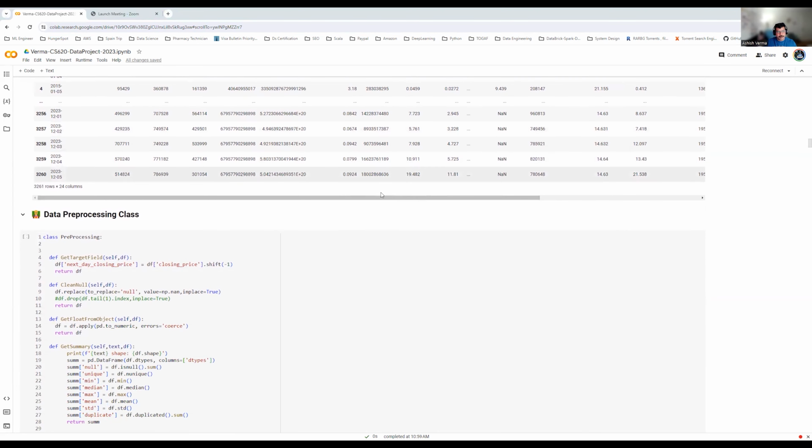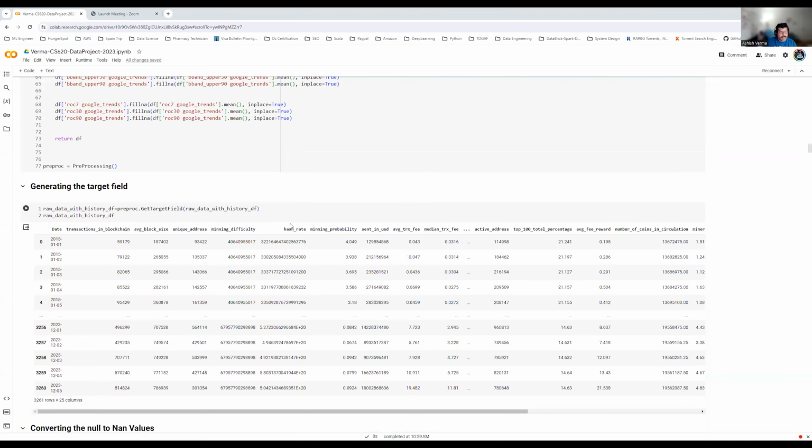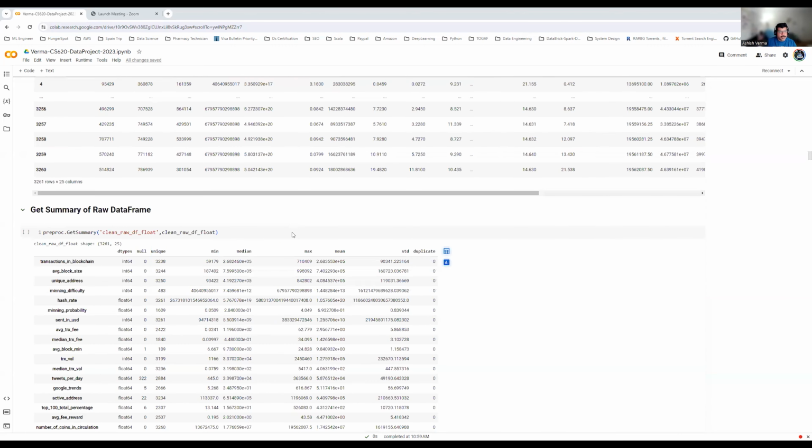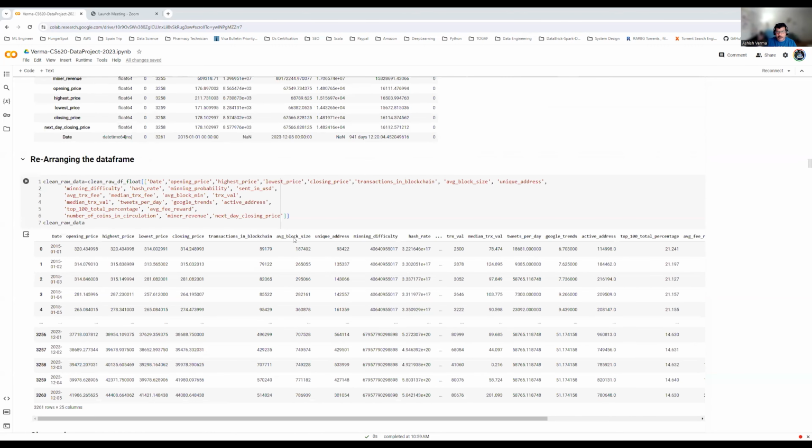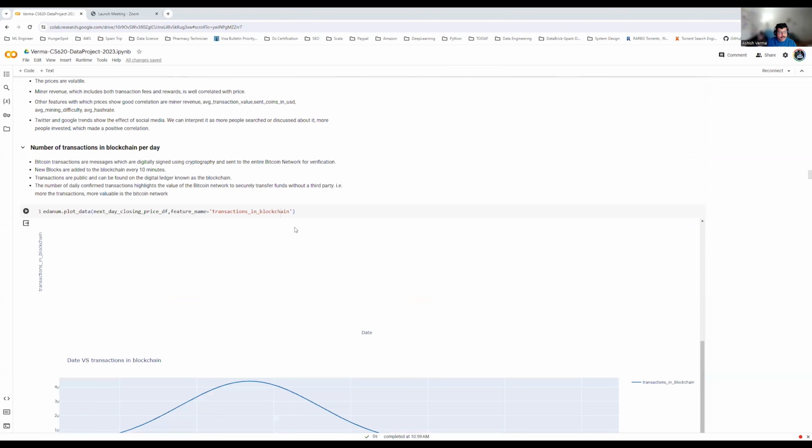Then, once we have collected the data, there are certain pre-processing steps I am doing. These include generating the label: I'm making the label the next day closing price from the current closing price, replacing the null values with NaN values, converting the data type to float, and getting the data frame summary. The summary is nothing but the details of the data frame, like whether you have any duplicates there and how many values are null.